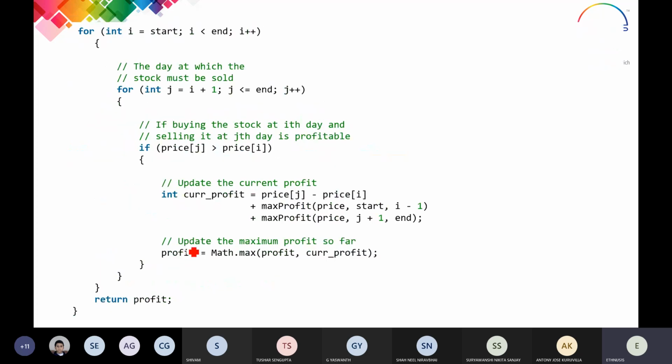Then we start the for loop over the array of prices of each and every single day, from start to end. The same algorithm as in the simple sorting algorithm is used here. Can you see this is a nested for loop?